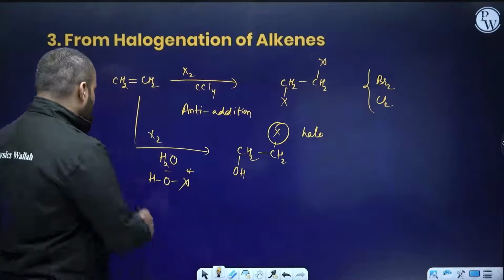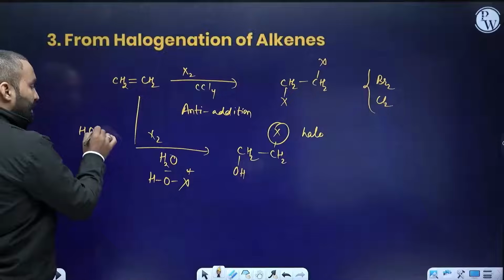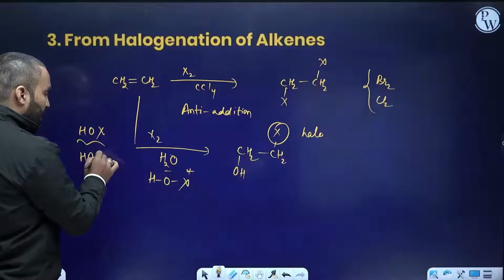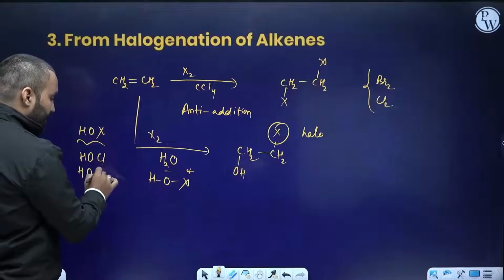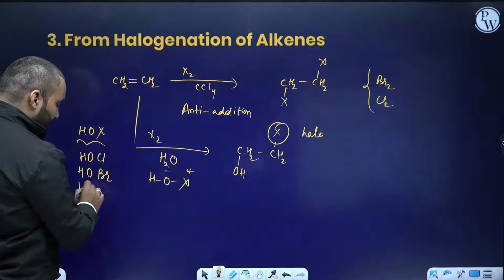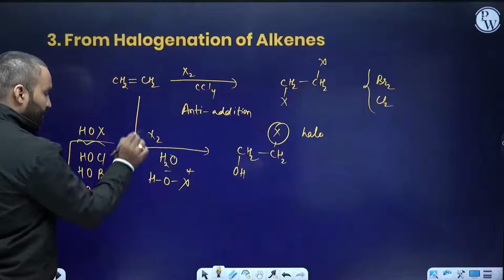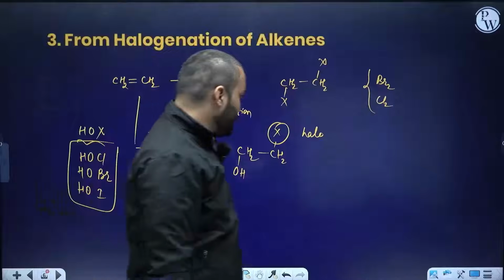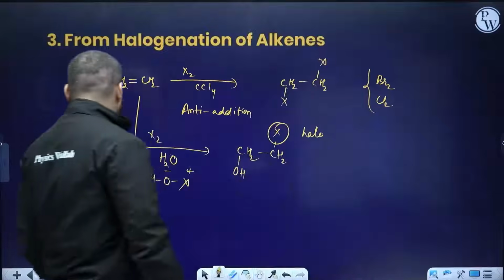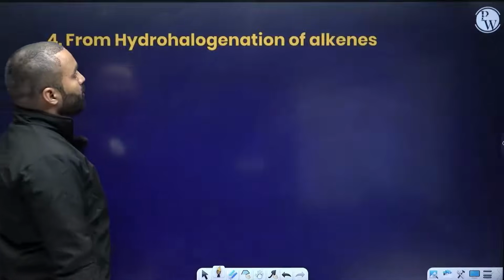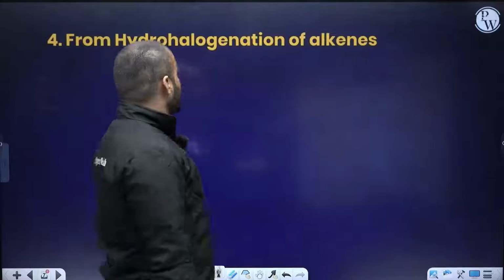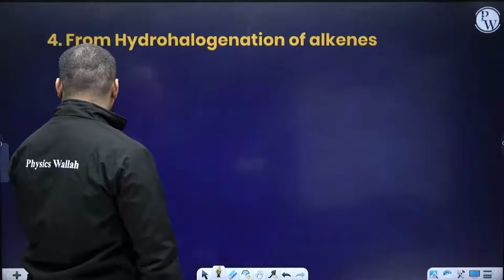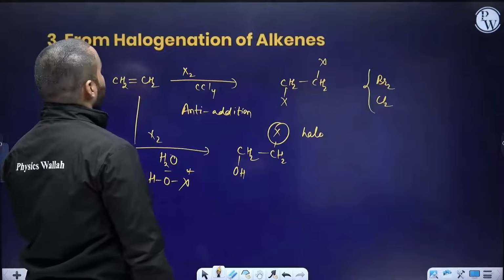You can have HOX addition, right? Now this HOX can be HOBr, HOCl, HOI addition. Is this clear, everybody? Crystal clear? Sure? Good. Next, the hydrohalogenation of alkenes. Did we just discuss this? Yes, we have discussed. Now I will be discussing, this is the third part, alkene.